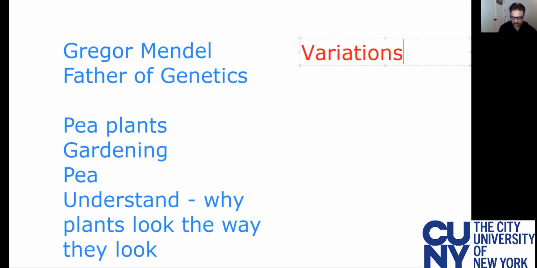For example, he would be puzzled when he would grow pea seeds and see tall and short plants. So what's the basis for tallness and shortness?